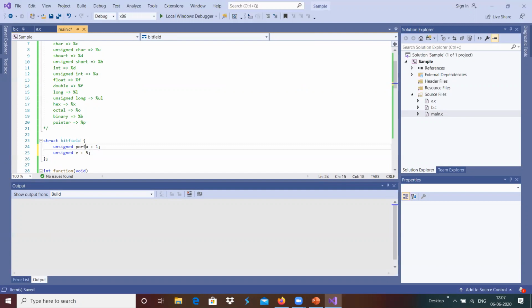For example, we have enable port A over here, 1 bit, and enable port B is another bit. Like that, we can define and link this bit field to the respective registers accordingly.